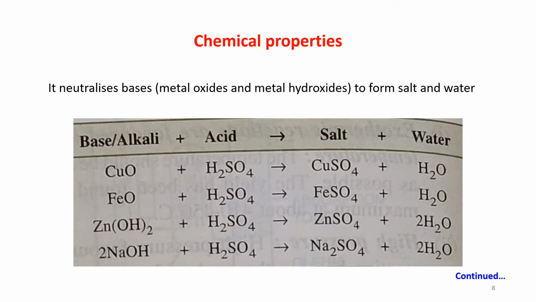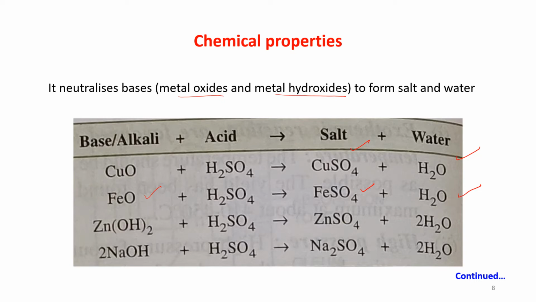Next, it neutralizes bases. Bases can be metal oxide or metal hydroxide, to form salt and water. CuO plus H2SO4 will give you a salt, CuSO4, plus water. When it reacts with FeO, iron oxide, it will give you FeSO4, that is a salt, and H2O.